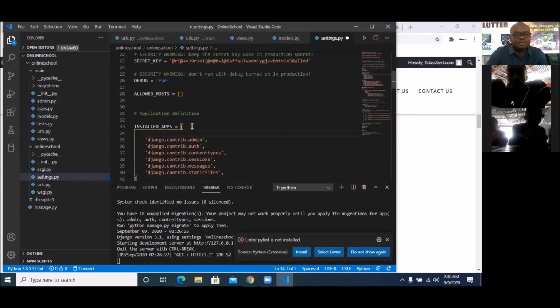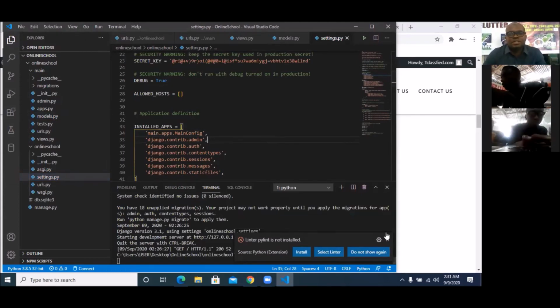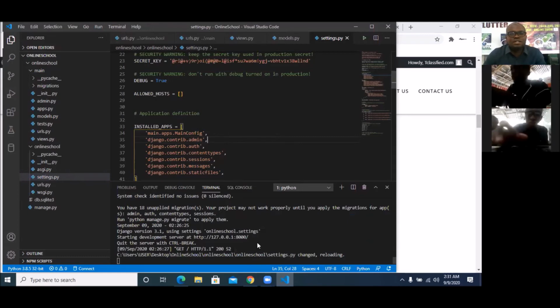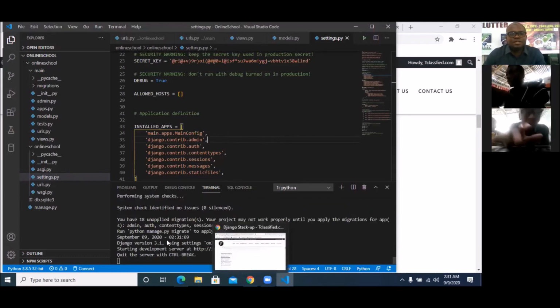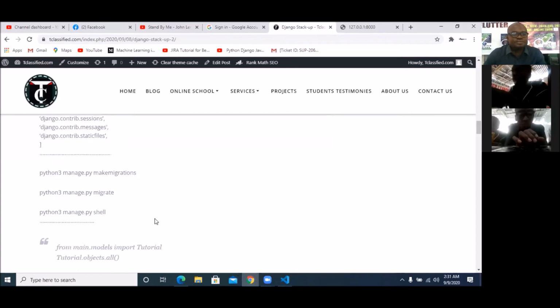I'll click here and paste it. So make sure that you change this single quote. Make sure it's well written. So I now have my app. Every new app that you create, make sure you put it in this installed apps, exactly the way I added this. So I'm going to do Control S to save this. So this is now added well, and our code is perfect. Now you can see that it's still running very well because we've done the needful.